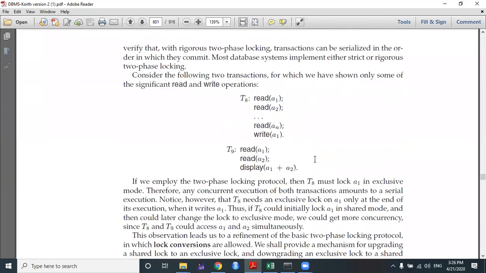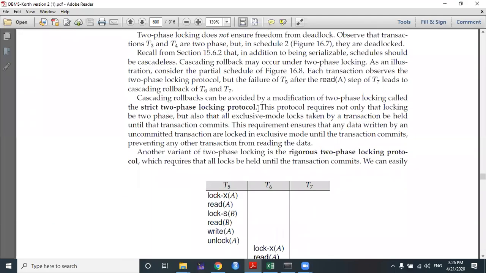What I already told about strict two-phase locking is that this protocol requires not only that locking be two-phase, but also that all exclusive mode locks taken by a transaction be held until the transaction commits. So the exclusive locks taken by a transaction must be held until the transaction performs the commit operation. This is not true for shared mode locks, but it is true for exclusive mode locks in strict two-phase locking.